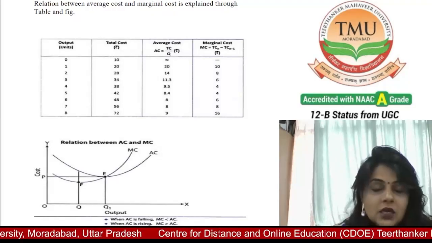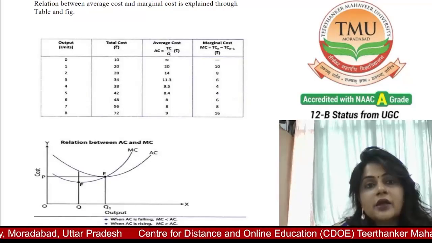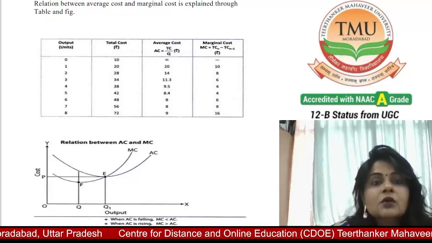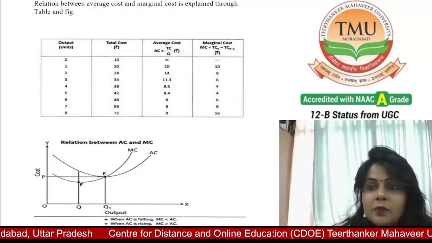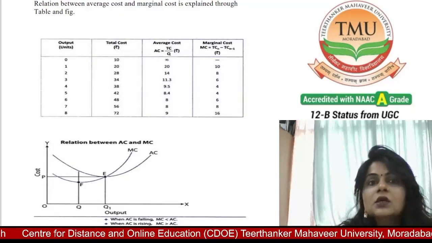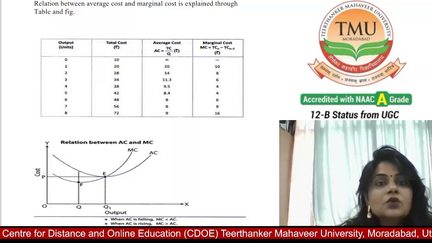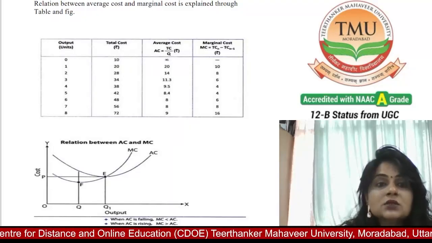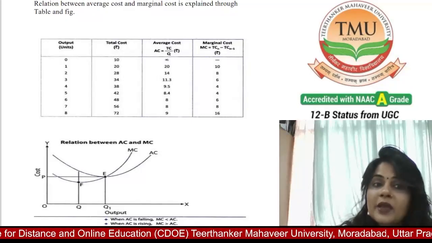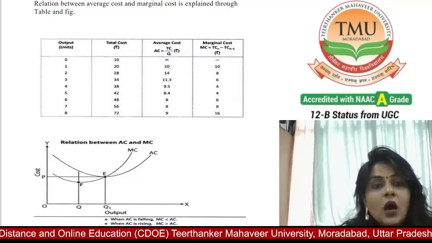I hope you have understood when marginal cost falls, when average cost falls, and where they intersect each other. They cut each other at the minimum point and optimum point, and it is explained in this figure and diagram. You see that the MC curve falls as the output increases in the beginning and starts rising after a certain level of output.